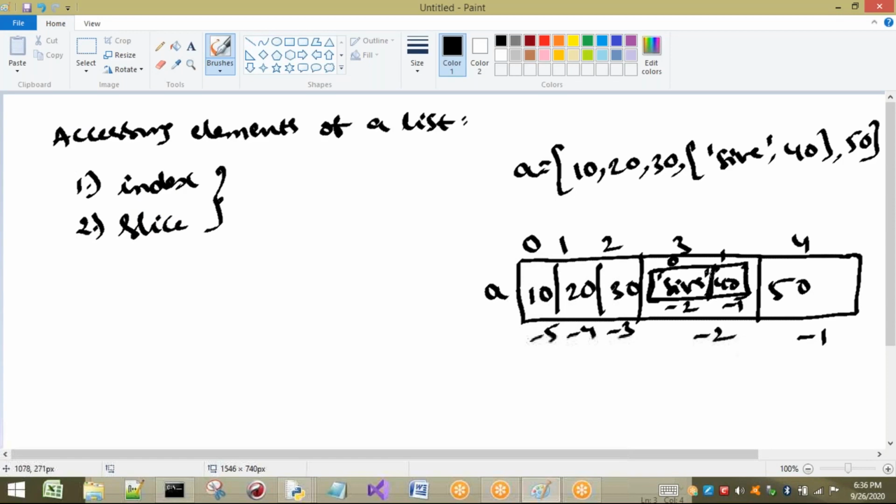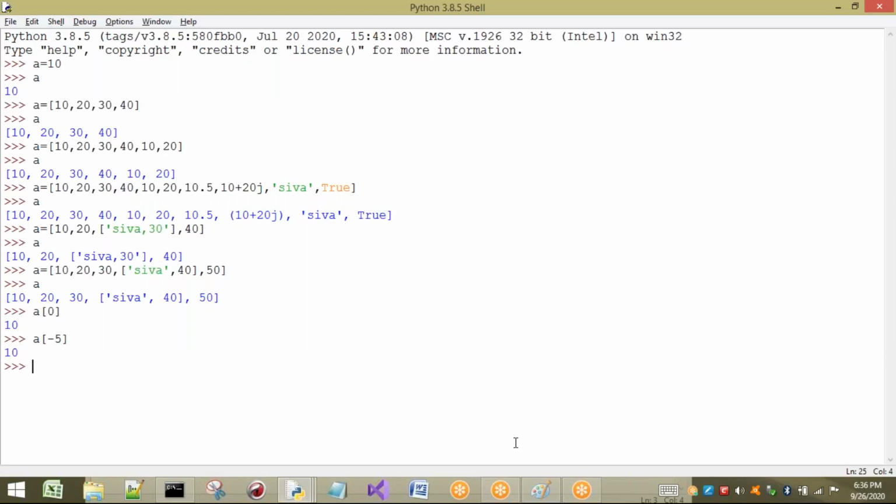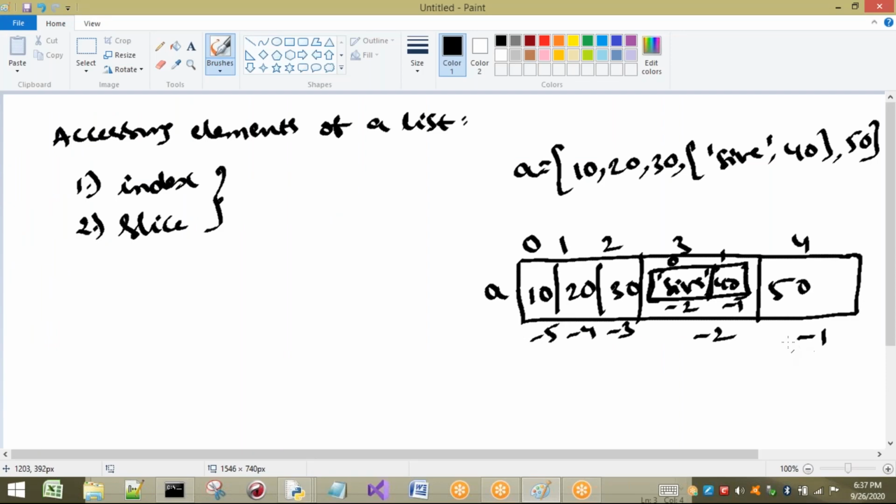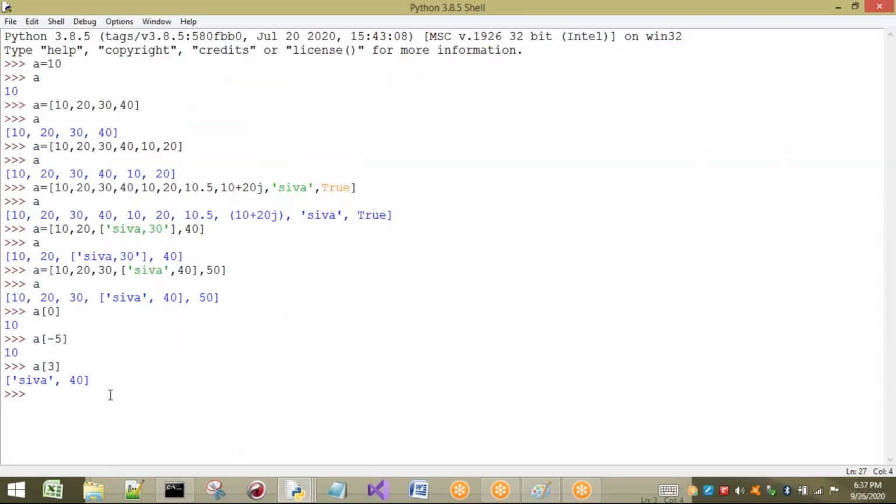Okay. Now the concept is I want to show you an inner list, that is the nested list. The index is 3. If I print A of 3, what happens? One more list is going to be printed, because at the third location of A, I am having a list. So that list is printed here.